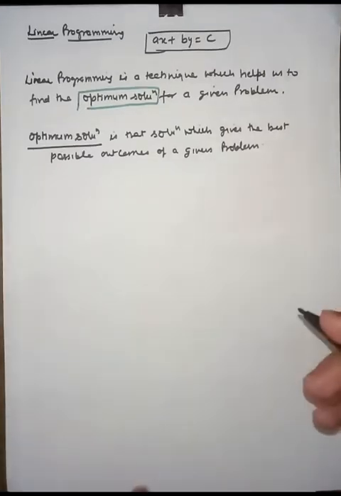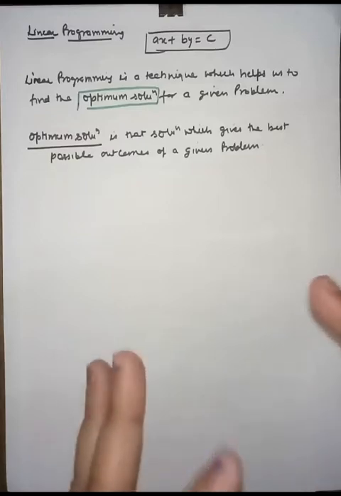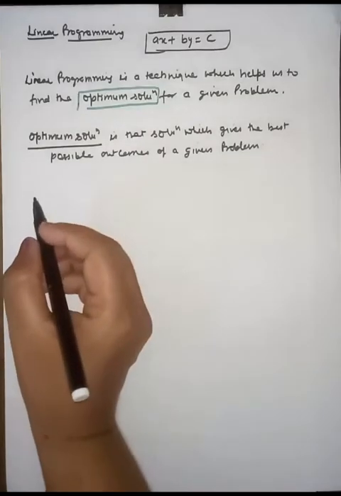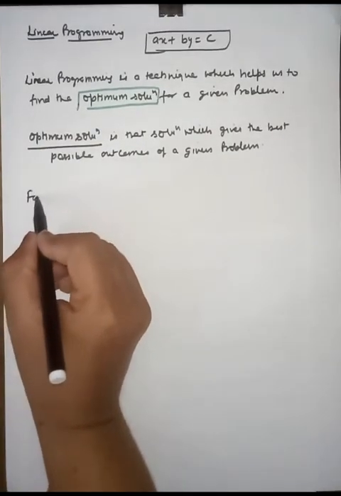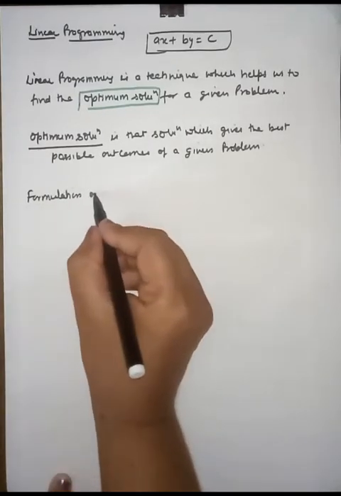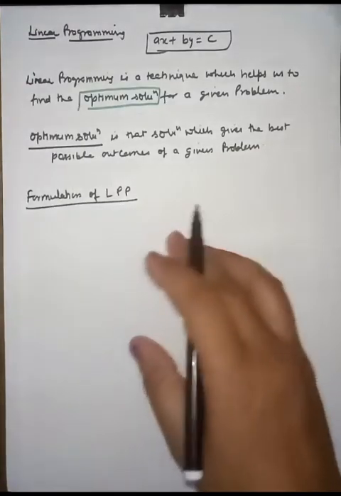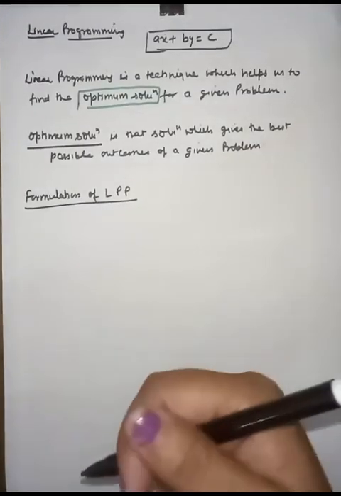Now focus on the structure and formulation of the linear programming problem. So write down the formulation of LPP. LPP stands for linear programming problem, right?